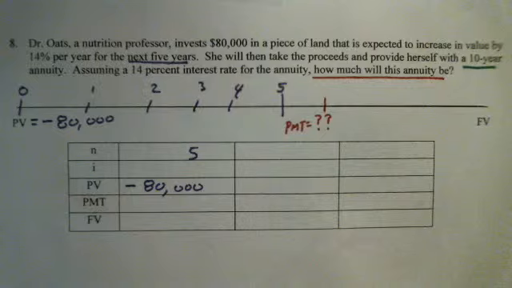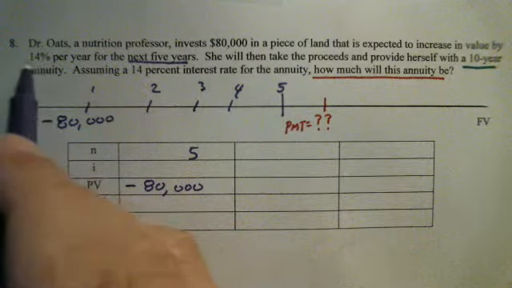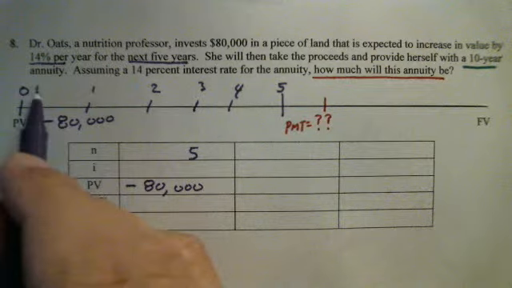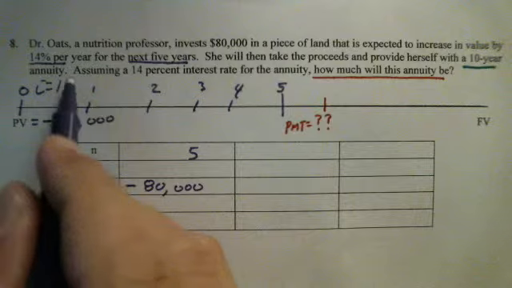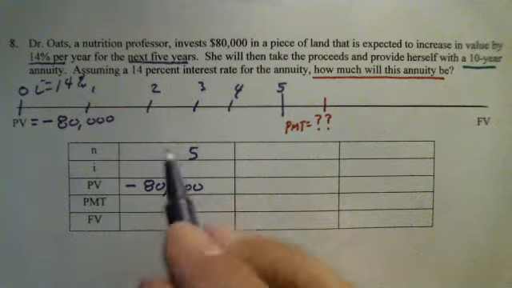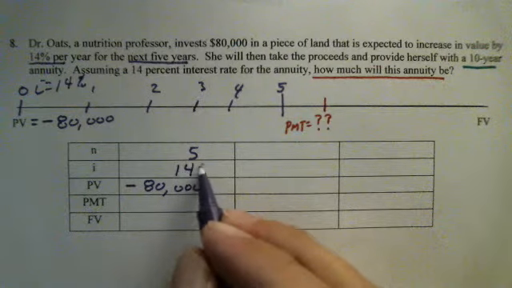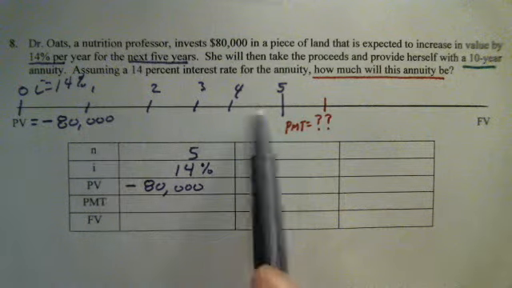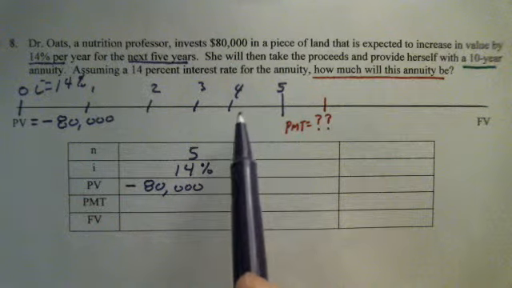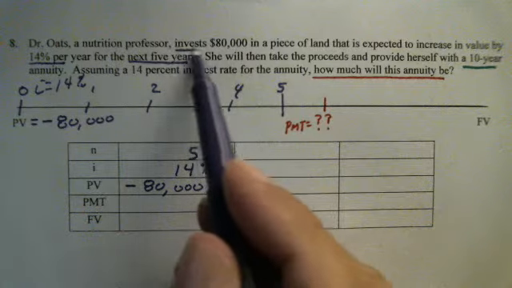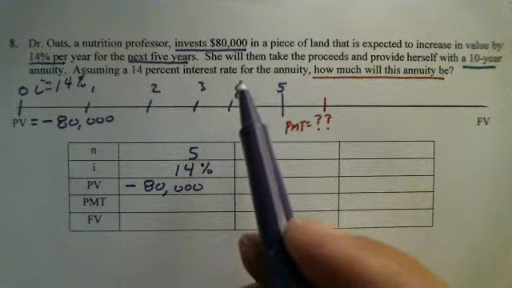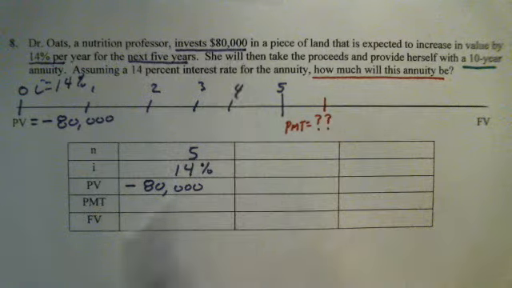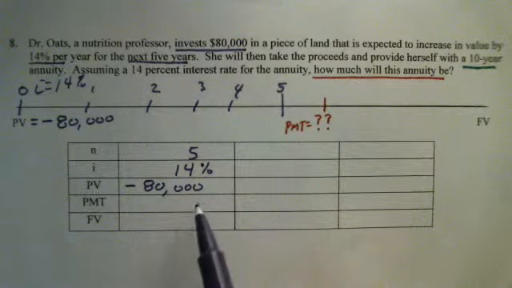During this time, this land will increase in value by 14% per year. During this 5 years, notice that she's not buying any more land. She simply made the one-time lump sum investment of $80,000, and so the payment is 0.